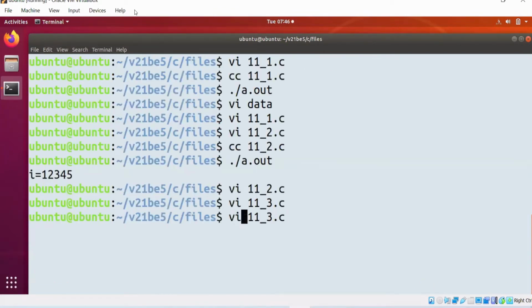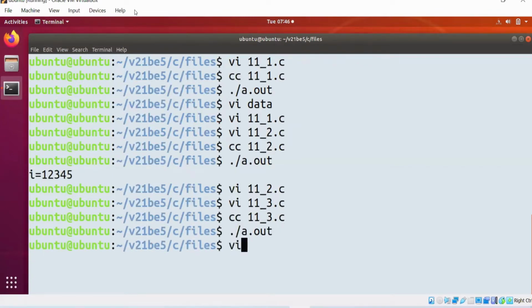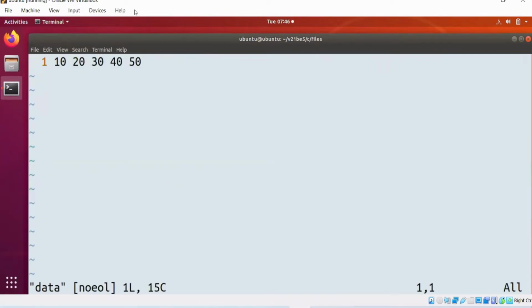Let me compile the code and show you. Observe here: 10, 20, 30, 40, 50.